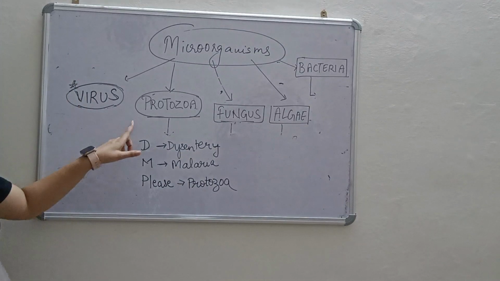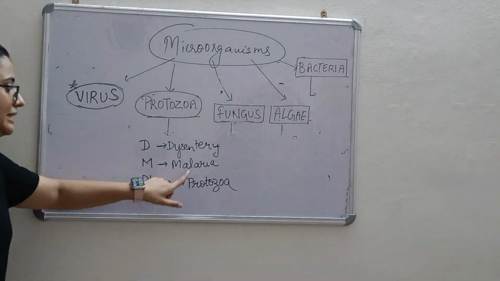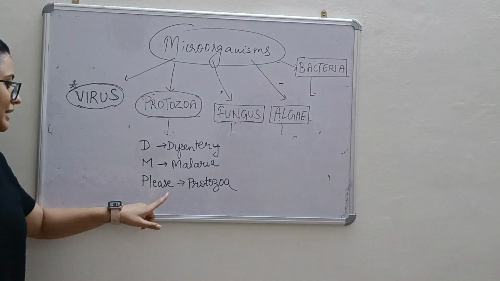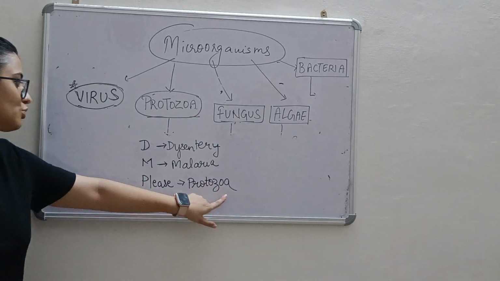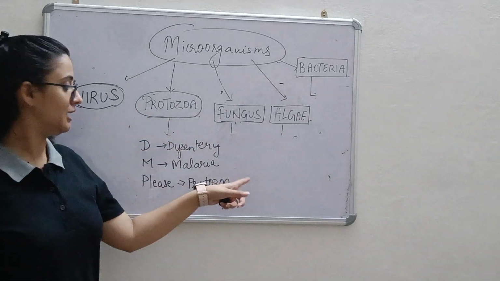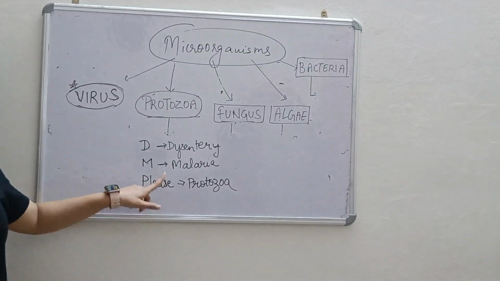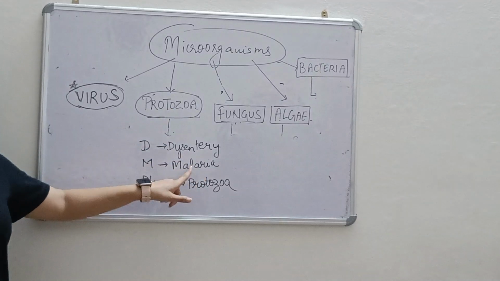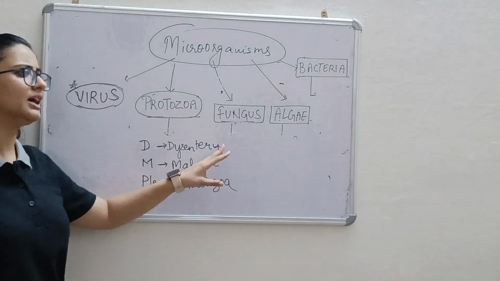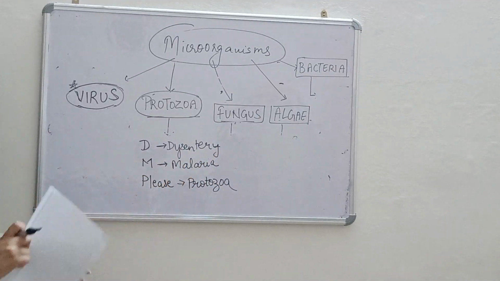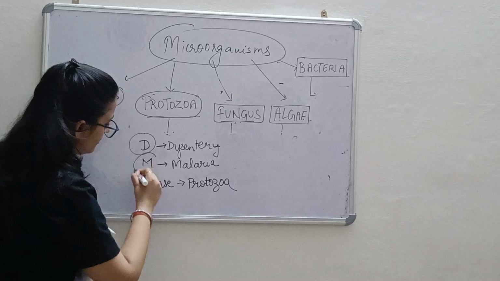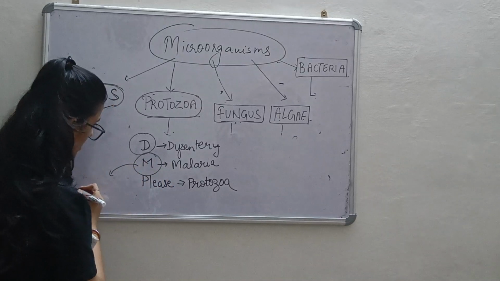So the trick to learn the protozoa diseases: D for dysentery, M for malaria, and these are caused due to protozoa. So we can learn it by DM please. The two diseases caused due to the protozoa are dysentery and malaria, and these are given in the NCERT. So these two are enough for you, dysentery and malaria. Malaria is caused by which protozoa?